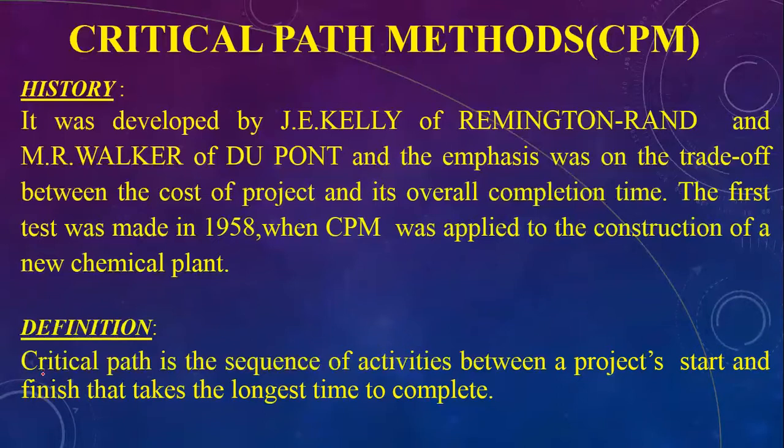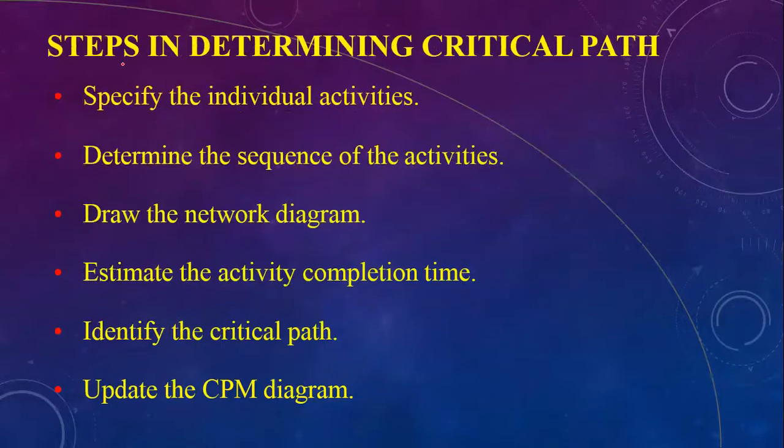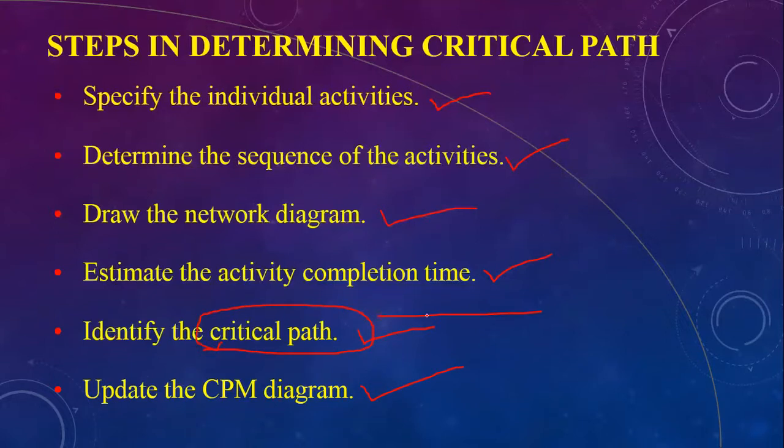The definition we have already seen, but still: the critical path is the sequence of activities between project start and finish that takes the longest time to complete. Basically, critical path stands for the longest time to complete. Steps in determining the critical path: specify the individual activities and determine the sequence of the activities, then draw the network diagram, estimate the activity completion time, then identify the critical path and update the CPM diagram. Identifying the critical path means identifying the longest path to complete the project.